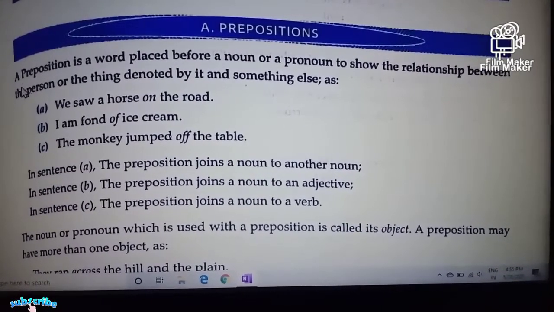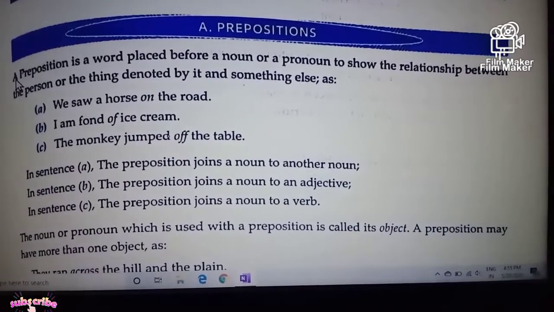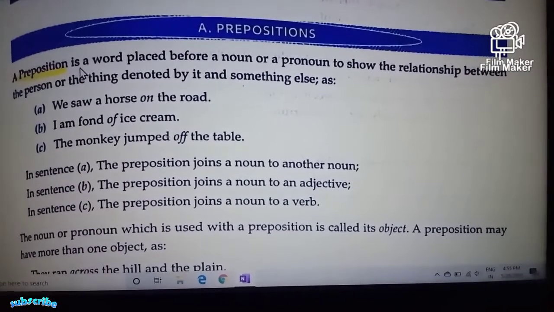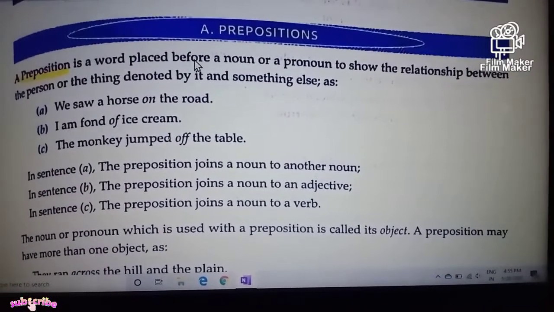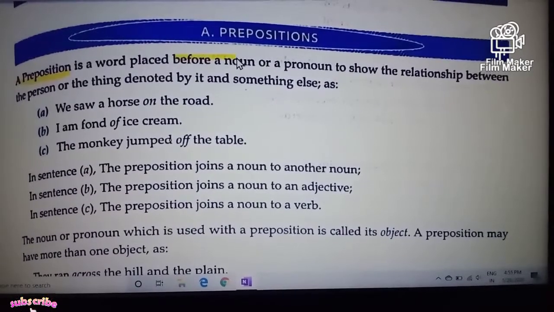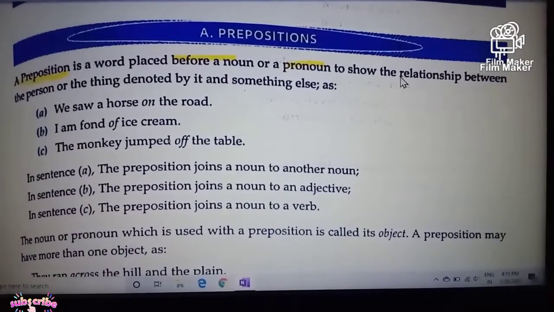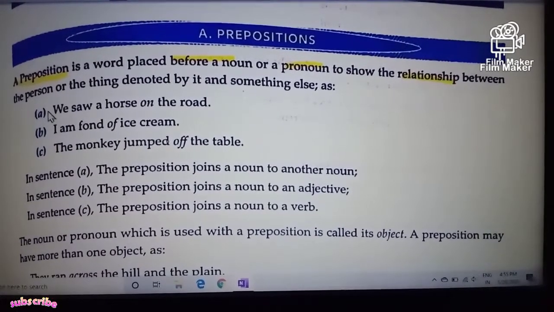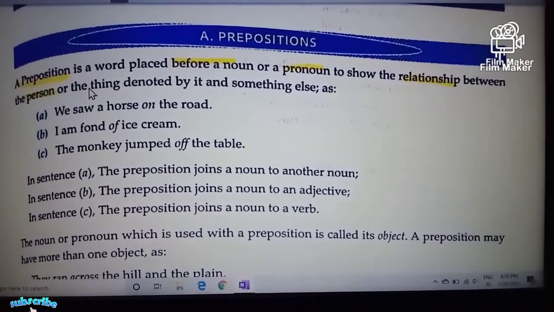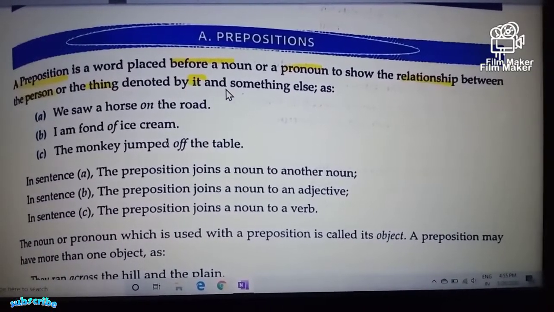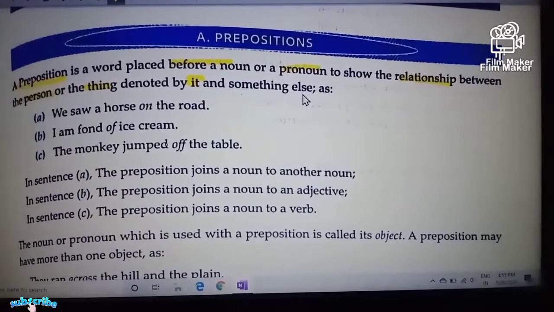Definition of preposition. A preposition is a word placed before a noun or a pronoun to show the relationship between the person or the thing denoted by it and something else.